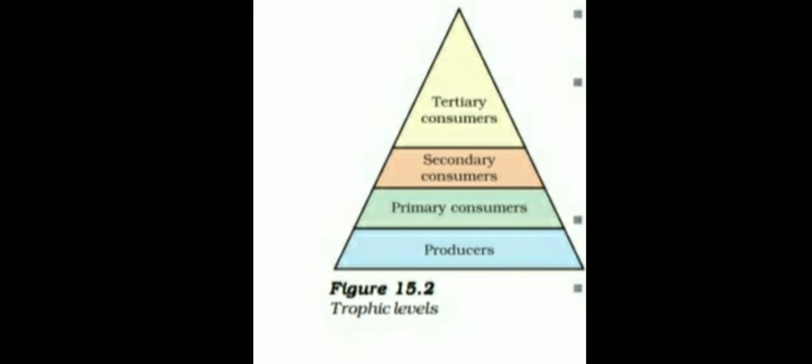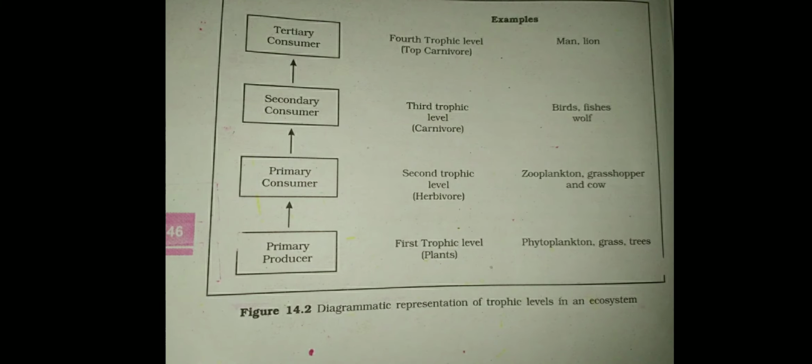Here the producer is in the first trophic level, the primary consumer in the second trophic level, the secondary consumer in the third trophic level, and the tertiary consumer comes in the fourth trophic level. So here it is the position of each organism in the food chain, and this is called the trophic level. One more example you can understand here.